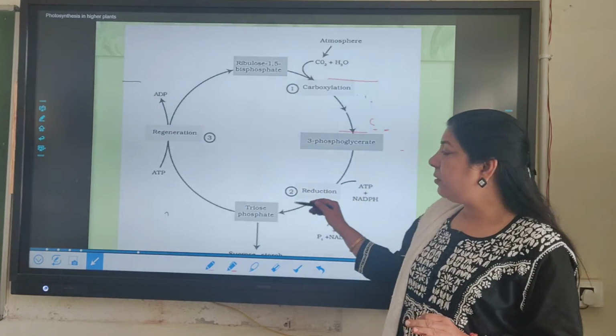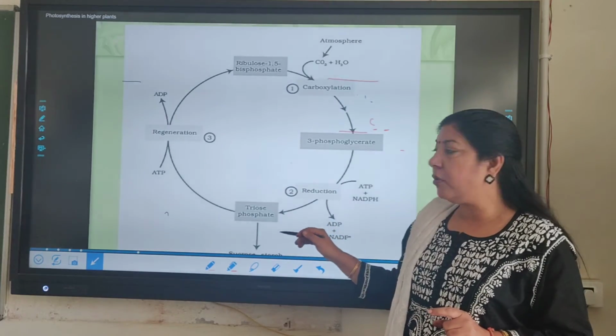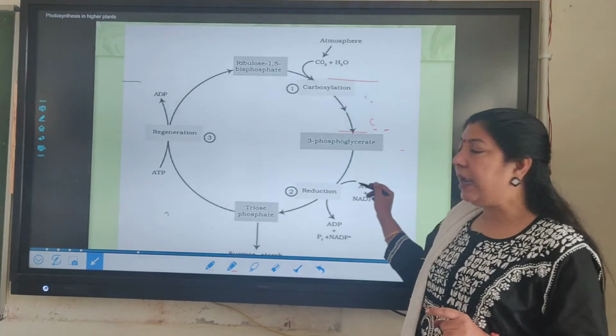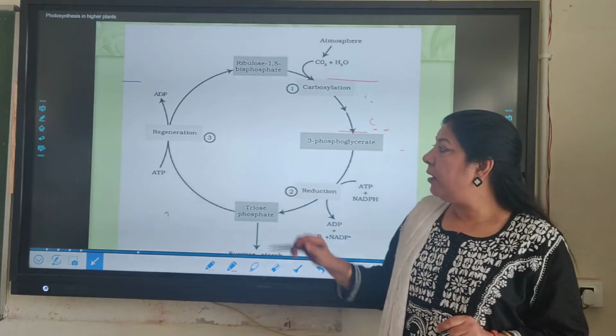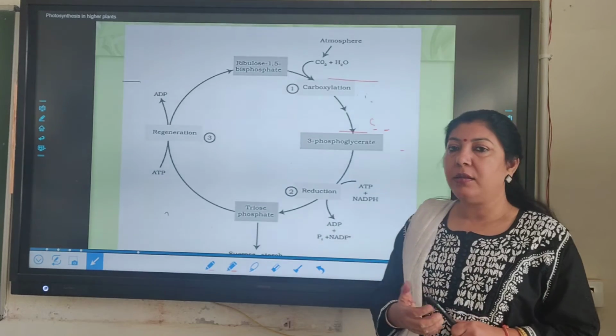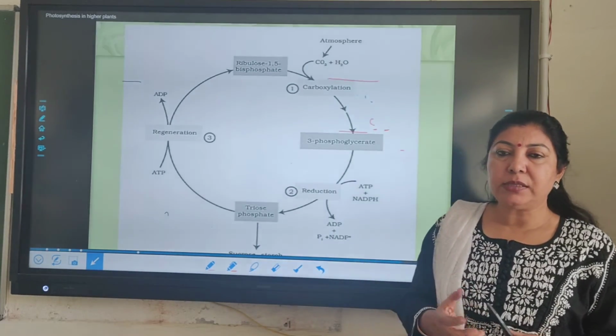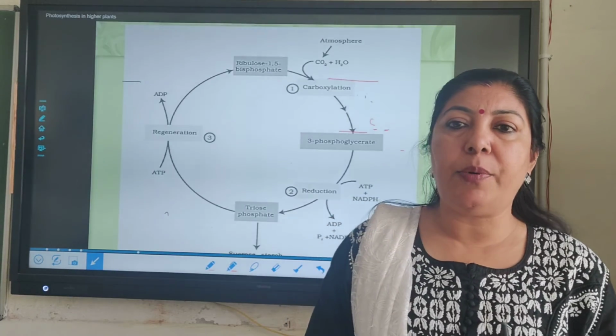Now this undergoes reduction to produce one molecule of glucose, and for that ATP and NADPH are required. Then the rest of the molecules are used up for the regeneration of RuBP again by the utilization of ATP. So this is how this C3 cycle operates.